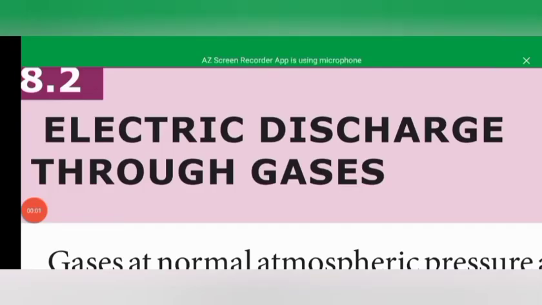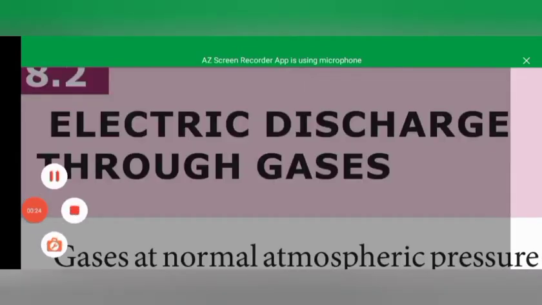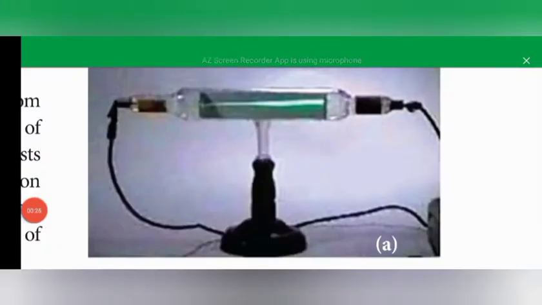The first topic is electric discharge through gases. Gases at normal atmospheric pressure are poor conductors of electricity. Now we are studying how gases can become good conductors of electricity, with the help of the discharge tube. Here is the gas discharge tube.